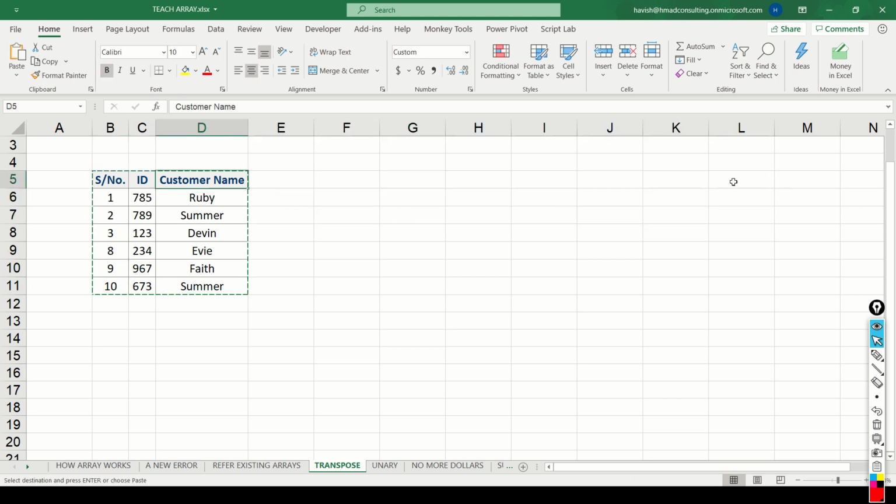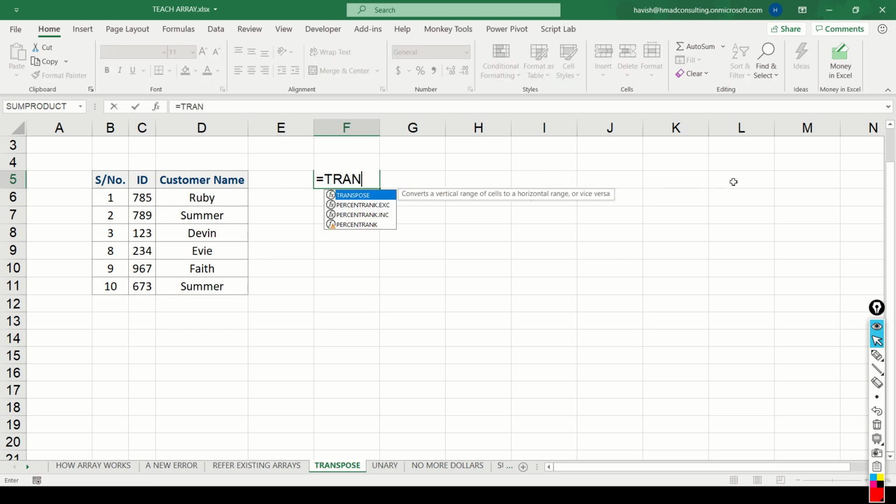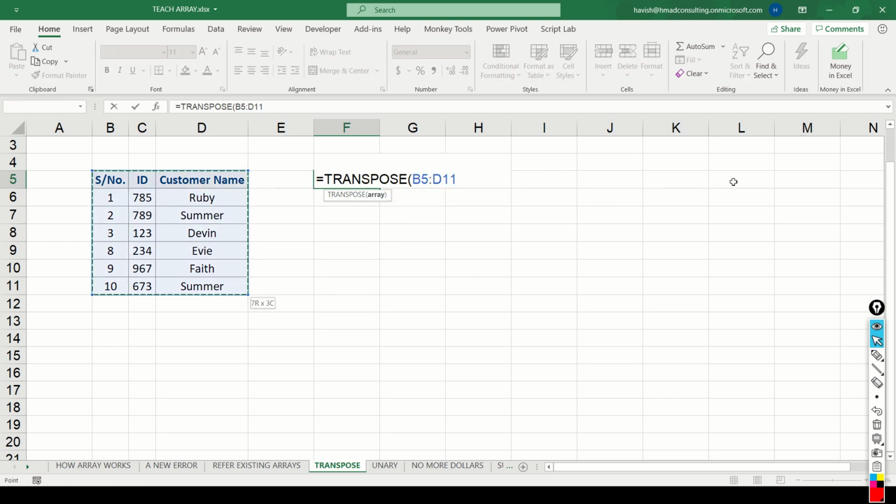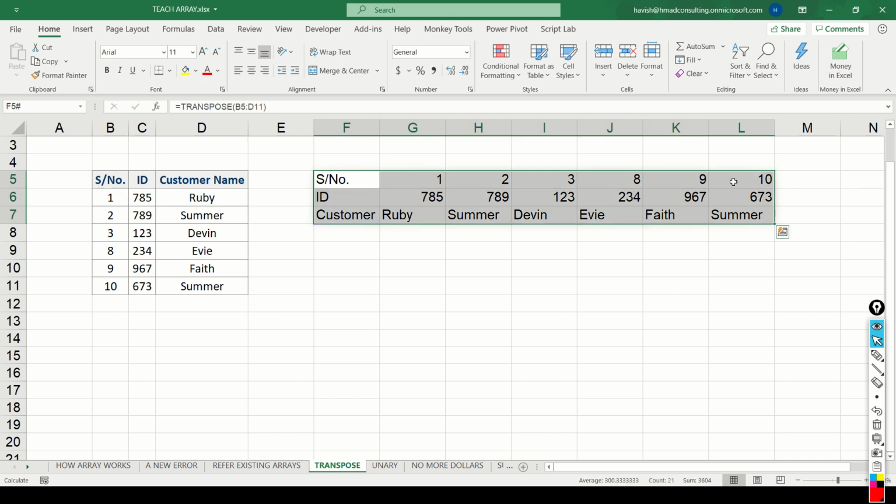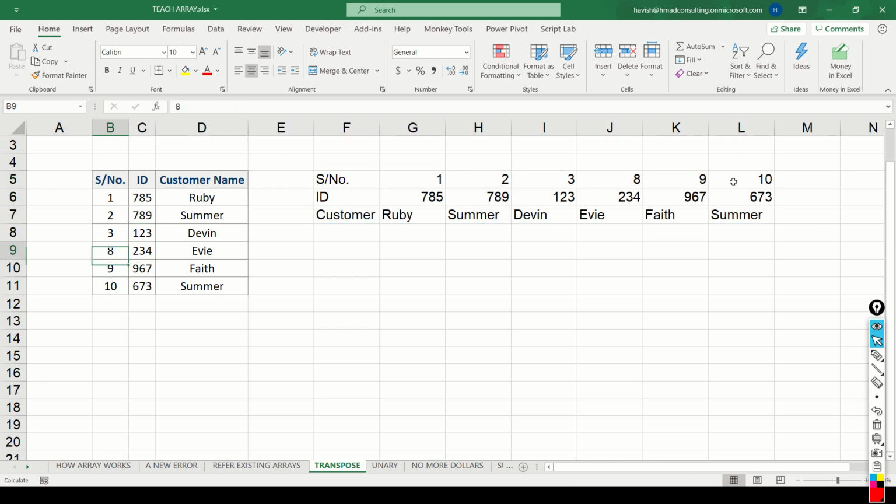What we want to do is to simply write transpose, select our array, and you notice in a single function we get the result. And the best part is that every single one of these values is linked to the original data set. So if I make a change here, 4, 5 and 6, you notice it works perfectly.